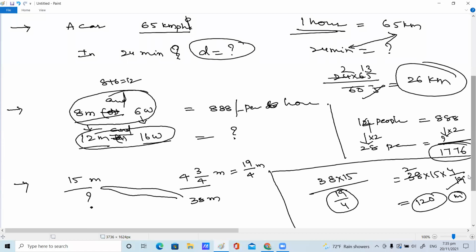These are the few applications of direct proportions. Right now we are going to indirect proportions. Very simple, children. In direct proportions, x by y equal to constant.